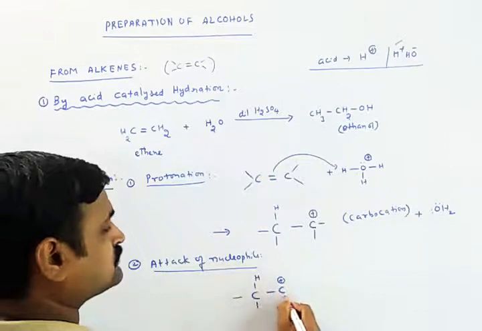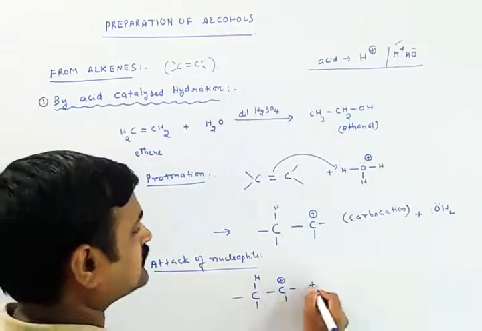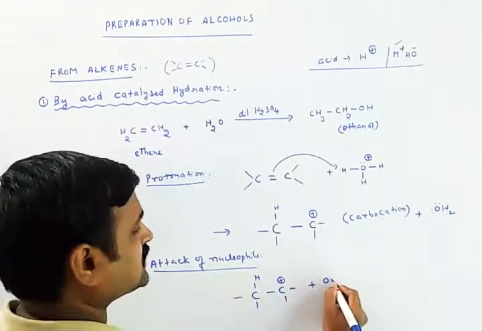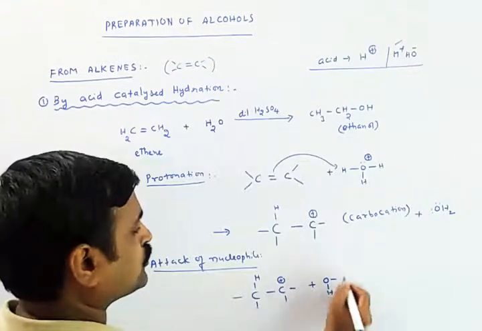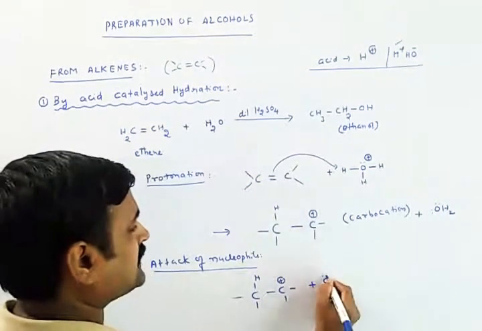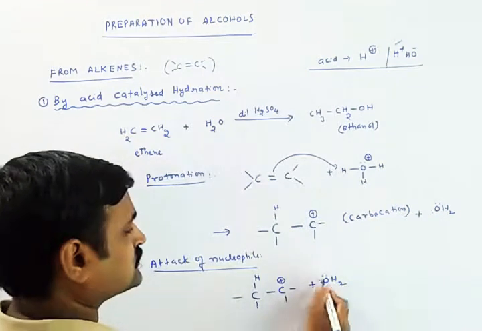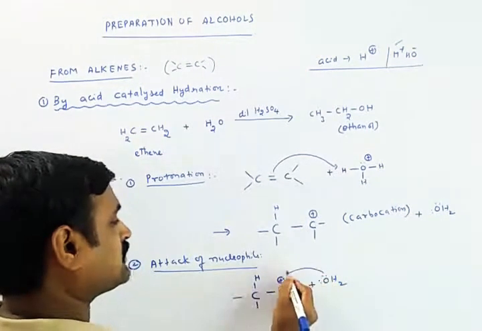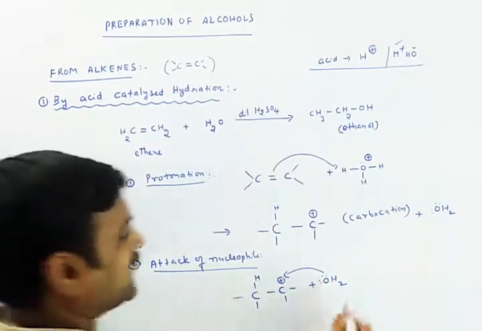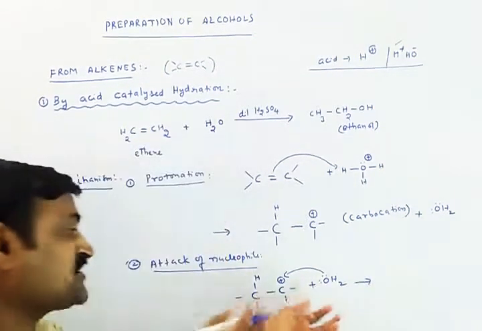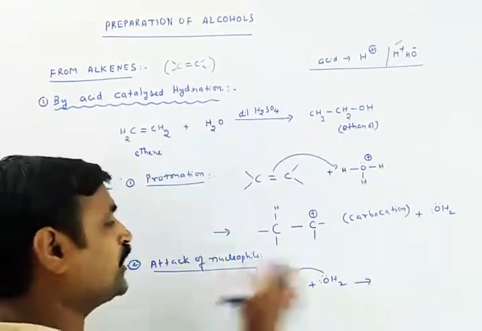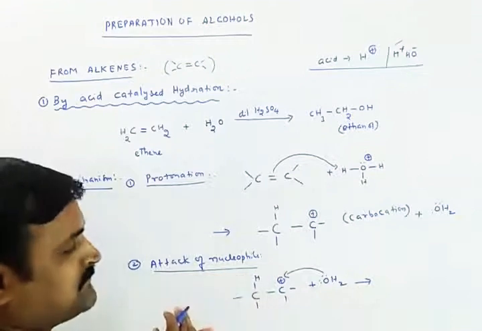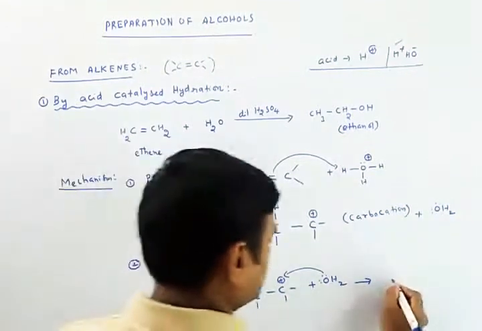This is the positive carbon, and once the nucleophile attacks the positive carbon, the oxygen of this water will become positive after adding on to the carbocation.